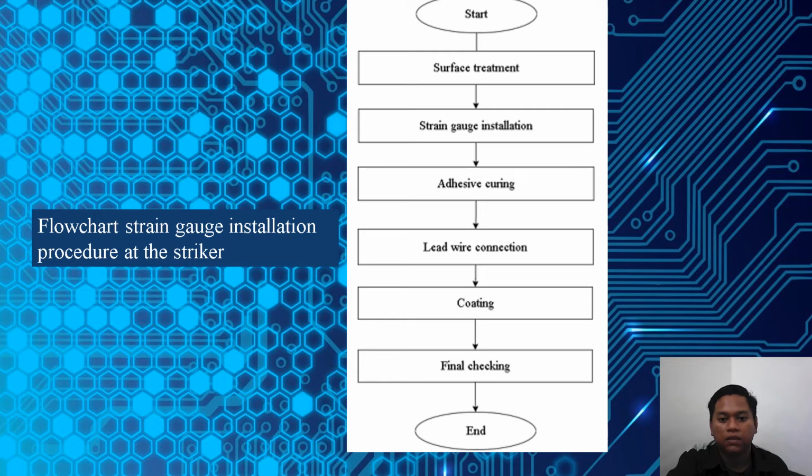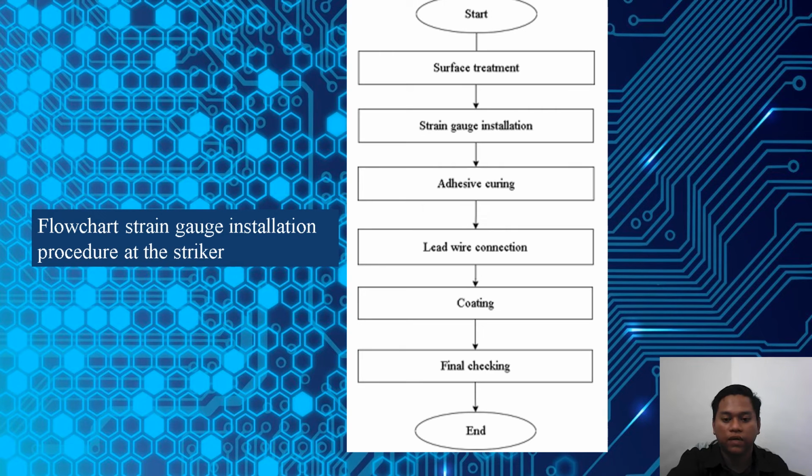We start, and after that comes surface treatment. We clean the strain gauge surface using a small knife, and then we install the strain gauge at the striker using adhesive. After that, we use a lead wire connection to the system, and then apply coating, so that the strain gauge doesn't have empty space or bubbles on the striker.